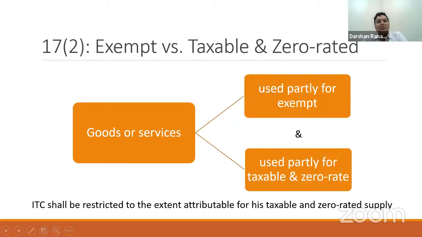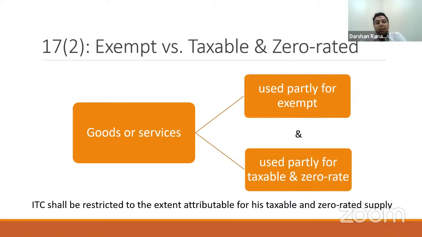Then section 17(2) specifically talks about cases where goods or services are used partly for exempt supplies and partly used for taxable and exports, that is zero rated. So here the provision states that the ITC will be restricted only to the extent attributable to taxable or zero rated supply. Here again we are talking about a scenario where a particular procurement of goods or services is used partly for exempt and partly for taxable and zero rated. So here we know that there is a complex formula given by Rule 42. The empowering provision of Rule 42 is section 17(2).